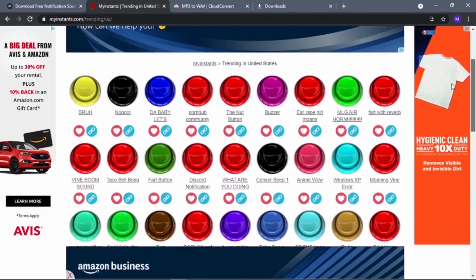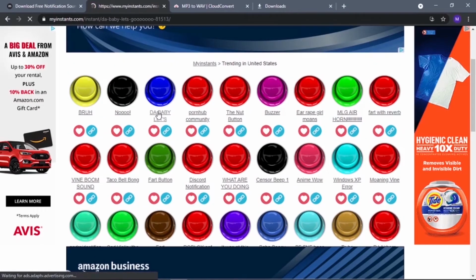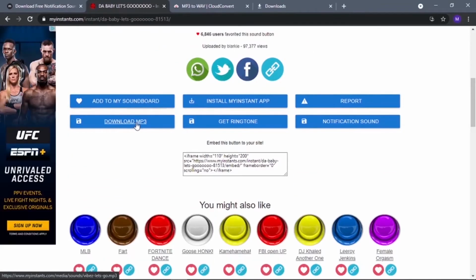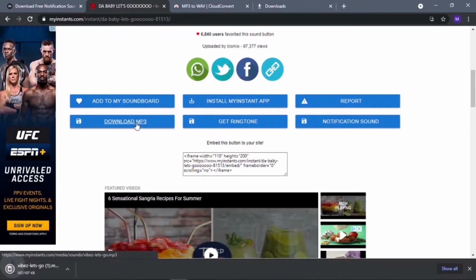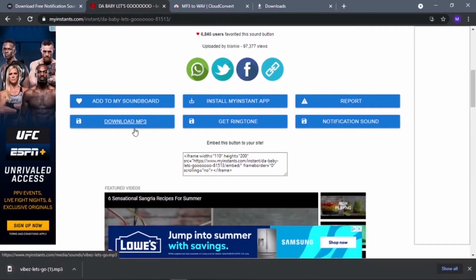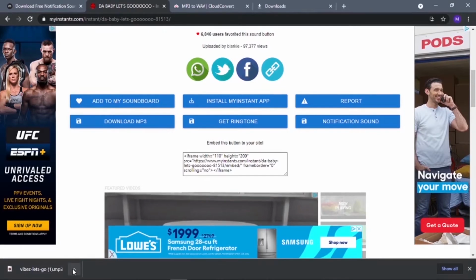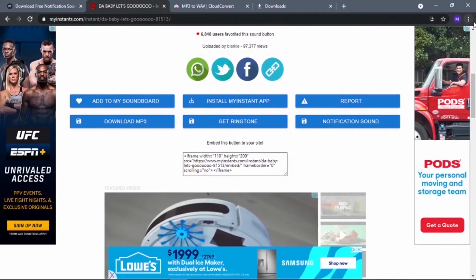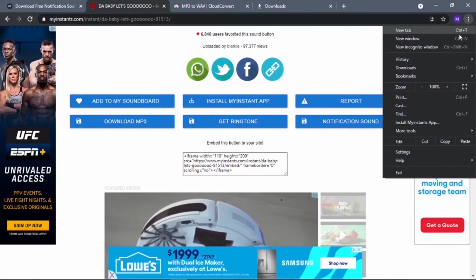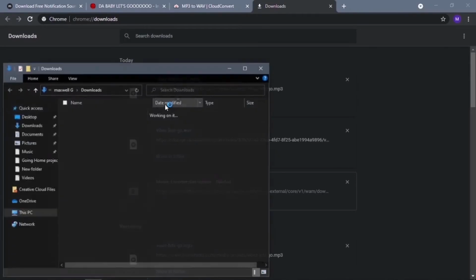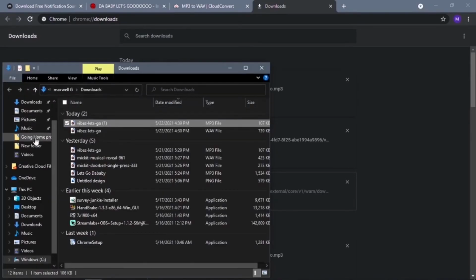So I'ma just click the baby one because I want to use this one. When you're here, you just want to download MP3. MP3 is audio. MP4 is video. When it's finished downloading, you go to downloads and you click open in folder, and it's gonna show you where it is right now. It's in downloads right now.